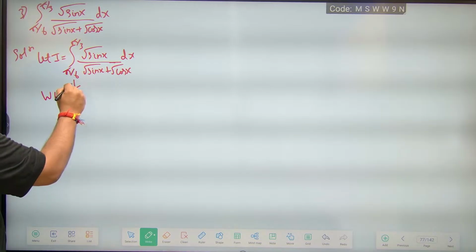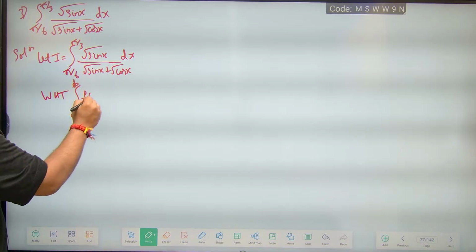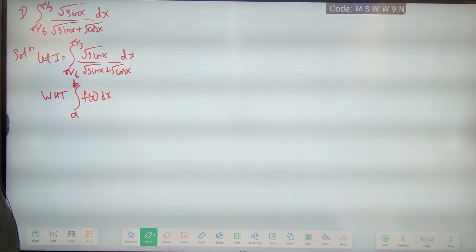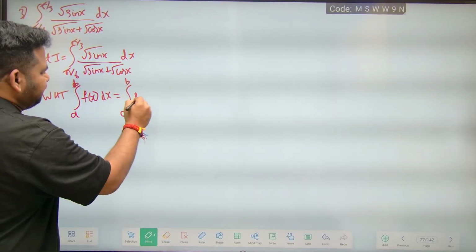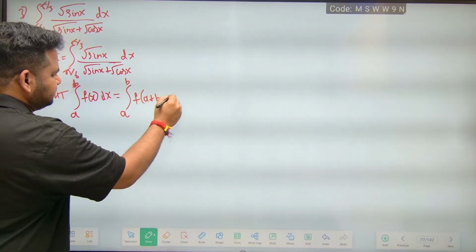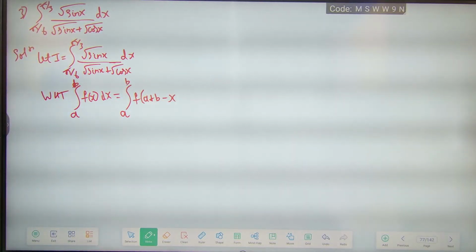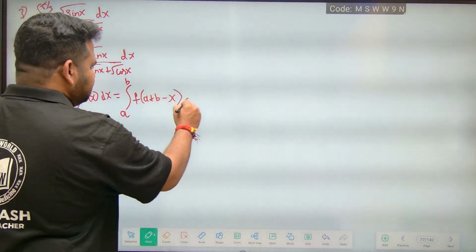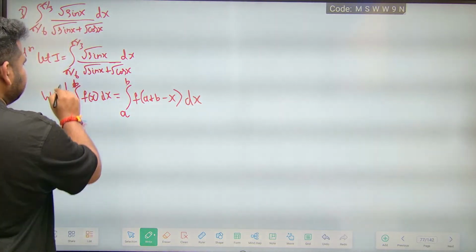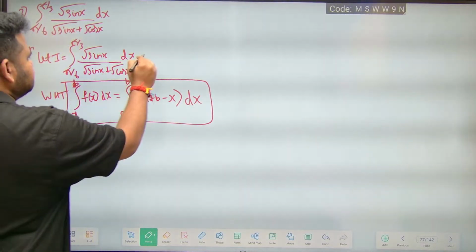The integral from a to b of f(x) dx is equal to the integral from a to b of f(a + b - x) dx. This property you definitely have to know. Let this be equation 1.